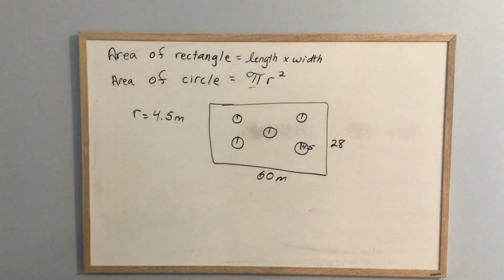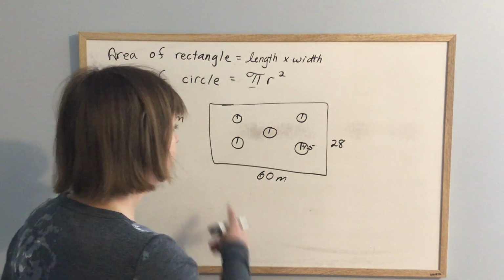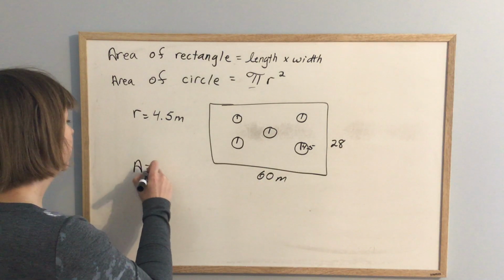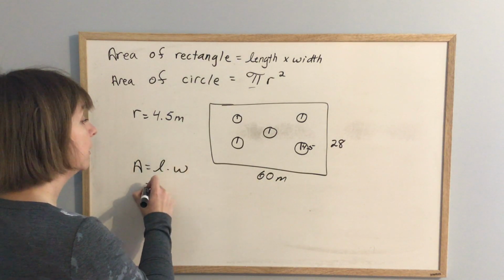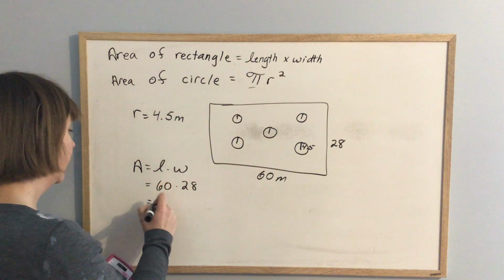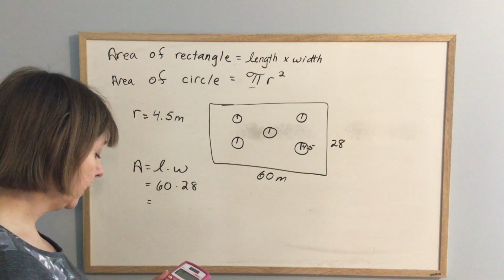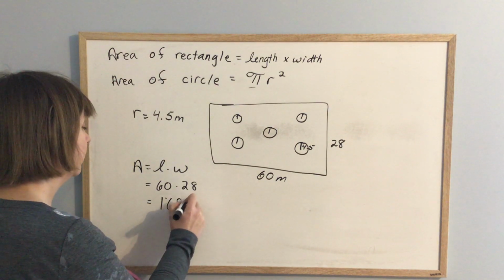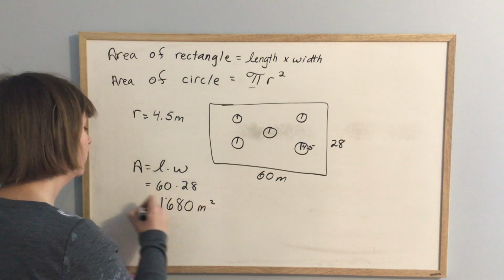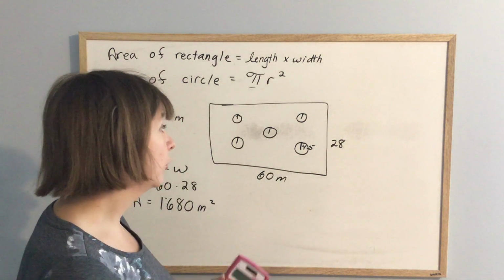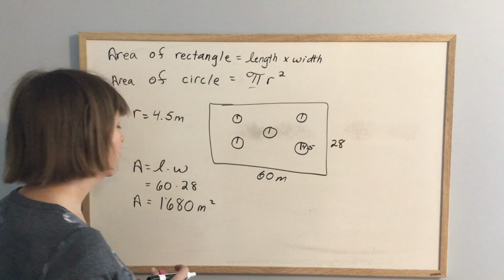So if I'm doing this, I'm first going to find the area of the whole thing. The area of a rectangle is length times width. So that would be 60 times 28. And if I do 60 times 28, that works out to be 1,680 square meters. So the whole rink with the ice, all the circles, and everything is 1,680.